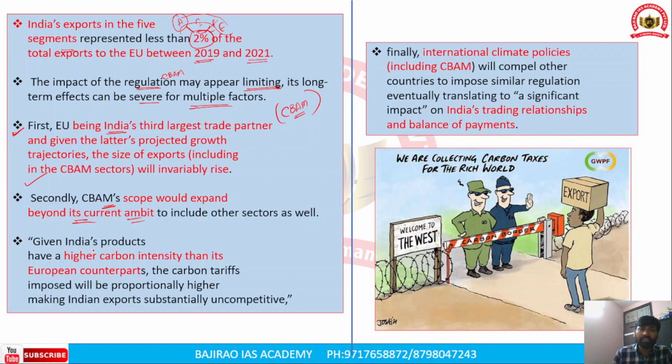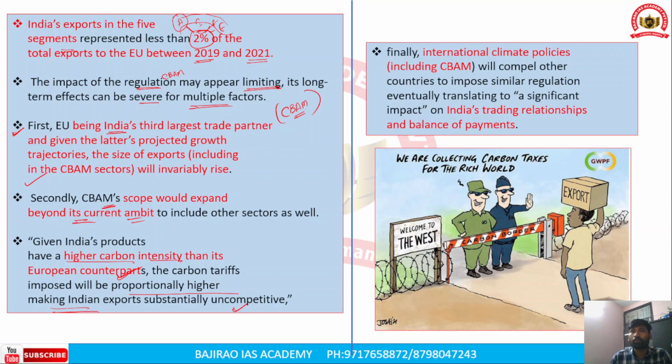Given that India's products have higher carbon intensity than the European counterparts, because our companies have not yet shifted to more climate friendly technologies of production, the carbon tariffs imposed will be proportionally higher for Indian exports. So there will be higher carbon taxes on India's exports.